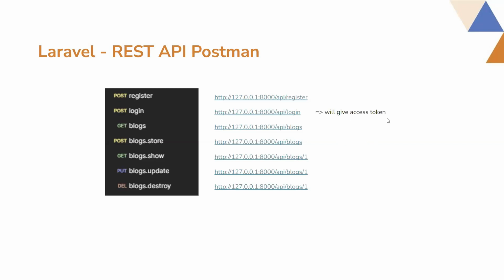Using this access token, you can now access other authenticated routes for the blogs, because without this access token you will not be able to access these routes, as they are protected by authentication. Along with this access token, you can access these routes. What you will have to do is pass this access token as a bearer token in the authorization header. In this way, you can get the blogs list, store a new blog, show a specific blog, update a specific blog, and also delete a specific blog.